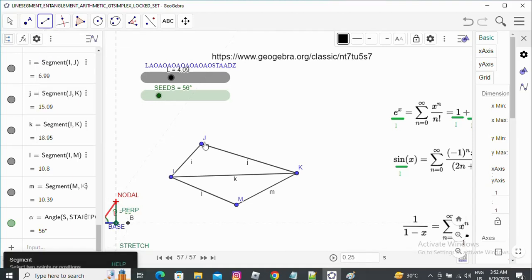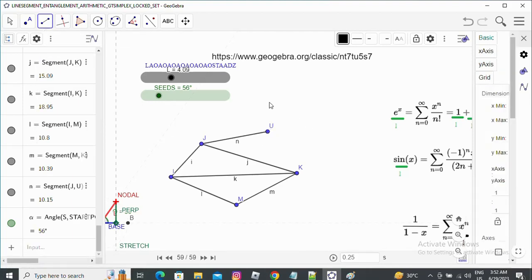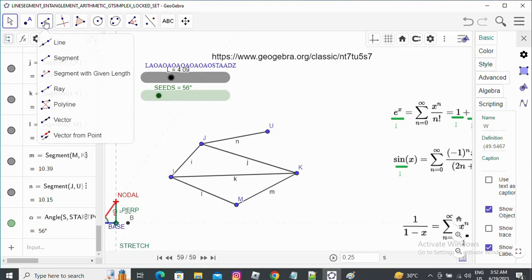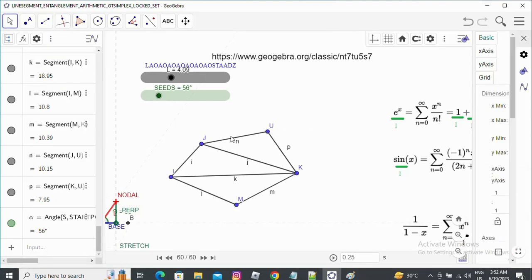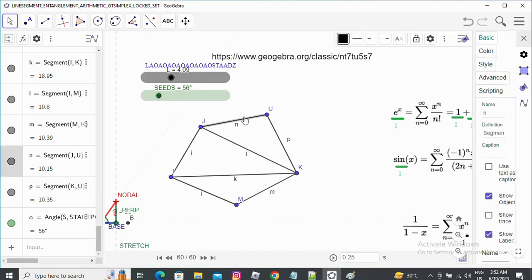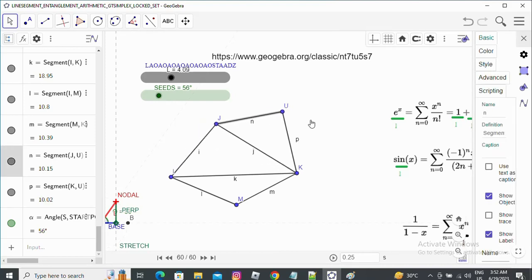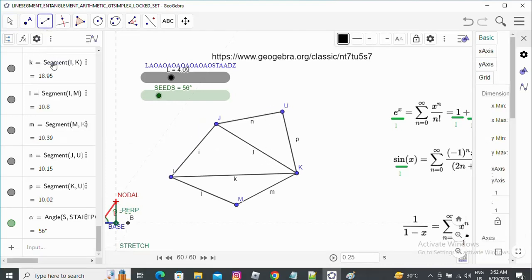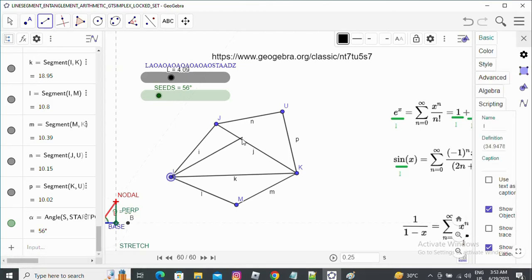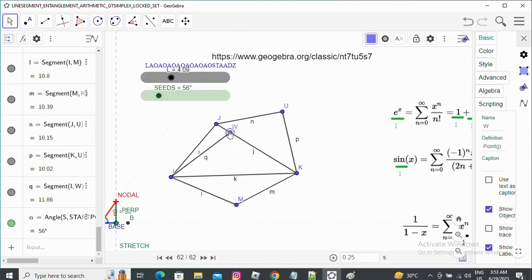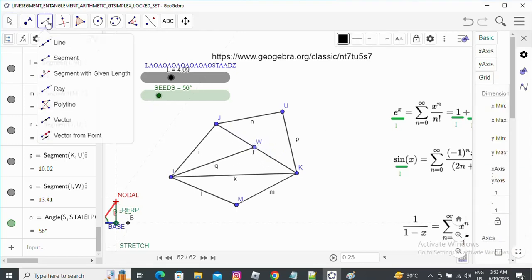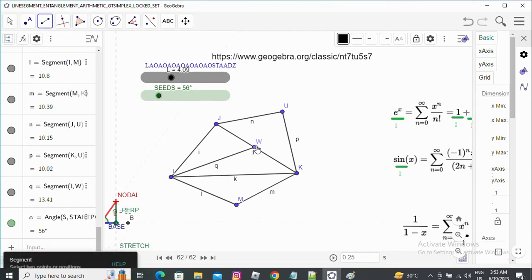But this is not a Gtsimplex because this is not constructed with the rule of construction as per trigonometry. When all these line segments are constructed as per the rule of construction of geometry, then we call these Gtsimplexes. Here we cannot call it a Gtsimplex because these are constrained objects, not Gtsimplexes in reality.